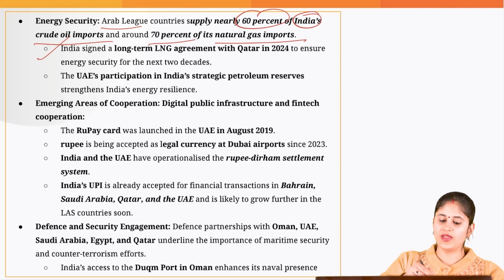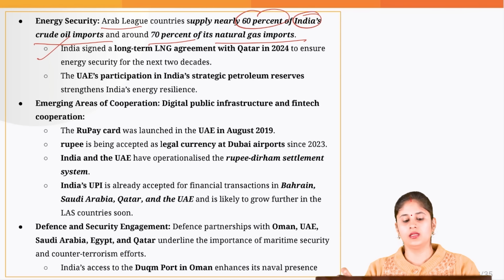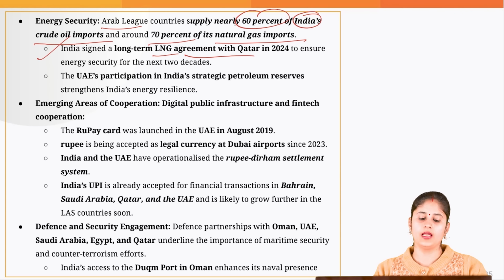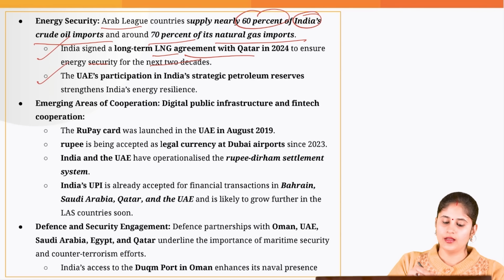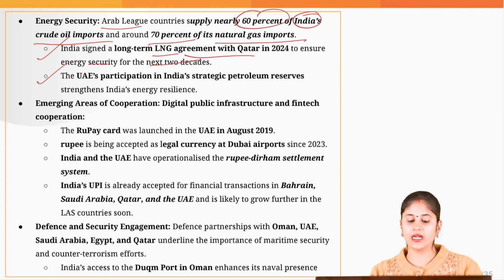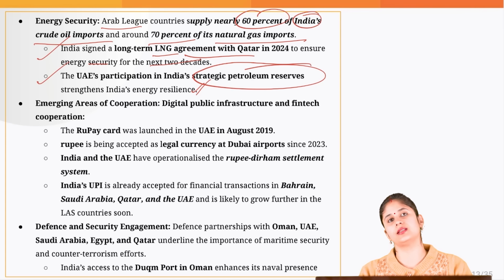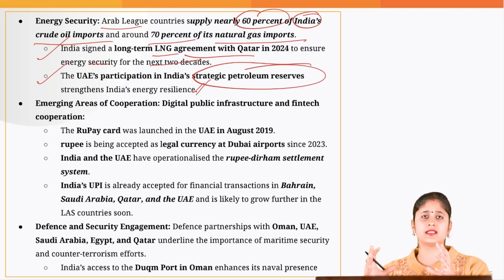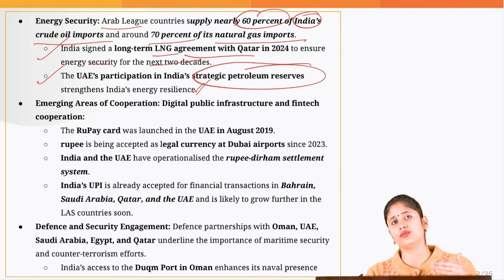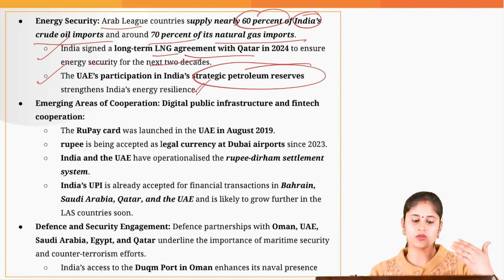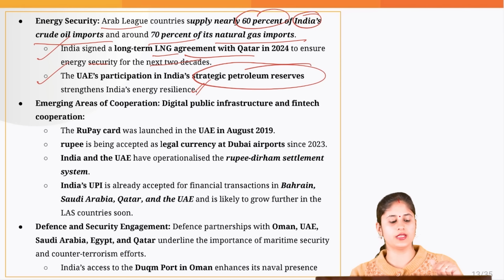When it comes to Qatar, we have signed a long-term LNG agreement way back in 2024 to ensure energy security for the next 2 decades. Then UAE is ready to participate in India's strategic petroleum reserves, which would help India to strengthen its energy resilience. We are building these reserves so that if we don't get the supply of crude oil, we still have an adequate amount of oil reserves. That's how we are able to ensure energy security.